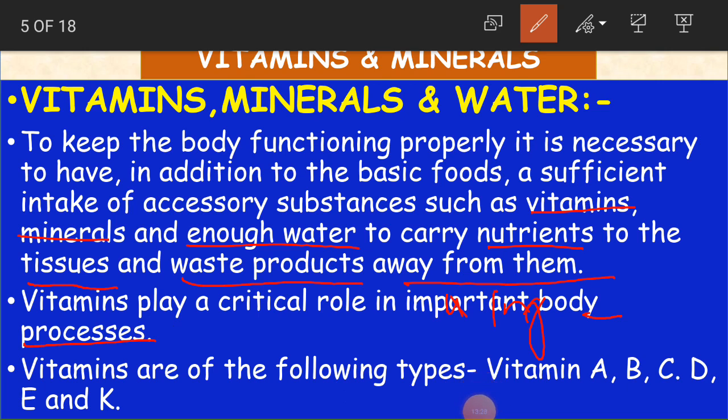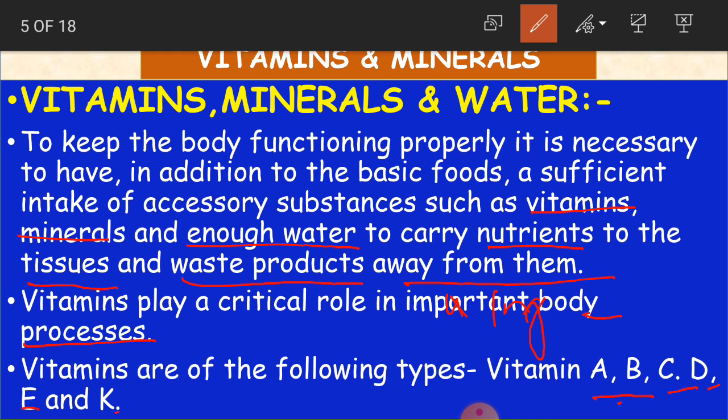Like we have so many activities in our body. We move the body, we have a reproduction process, we have respiration, we have digestion process, we have excretion process, metabolic process, also so many processes, that is activities of our body. And to have all these activities in a proper way, these vitamins are going to play a very important role. Okay, clear, children? And vitamins are of the following types. They are vitamin A, B, C, D, E and K.